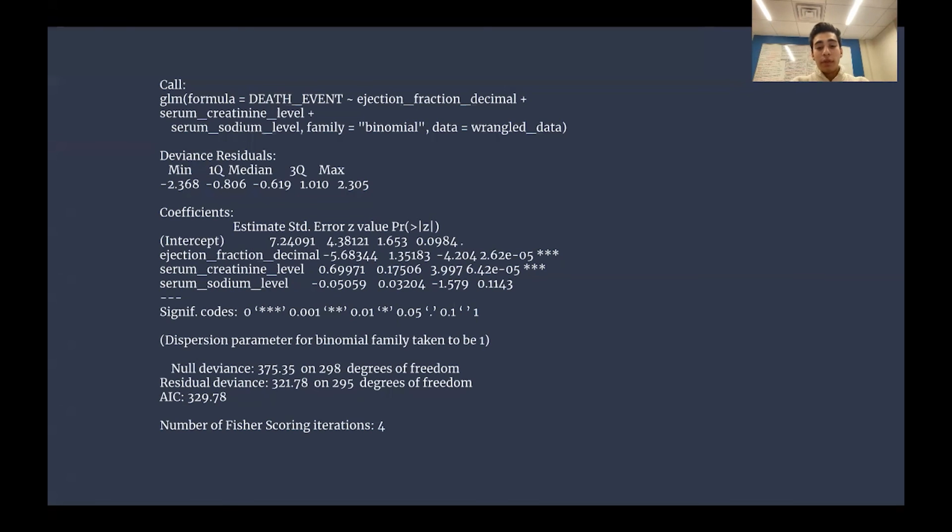So in conclusion, even though the multiple regression model didn't have a strong correlation between response and predictor variables, our logistic regression model is actually very useful for predicting mortality. It could be especially useful to doctors or people who think they're at risk of heart failure and death to see how urgently they need treatment based on the prediction, which is why I think this was a great, important topic that we focused on. And thank you very much.